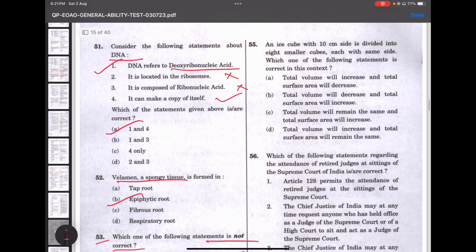So next question. An ice cube with 10 centimeter sides is divided into 8 smaller cubes, each with the same size. Which one of the following statements is correct in this context? This is very easy, because if you look at the answers, they are asking about total volume and surface area. Anyways, it is the same cube. The total volume will remain the same, and the total surface area will increase, because we have 8 smaller cubes, right? So the sides and faces would be more, approximately, I think 48 faces.